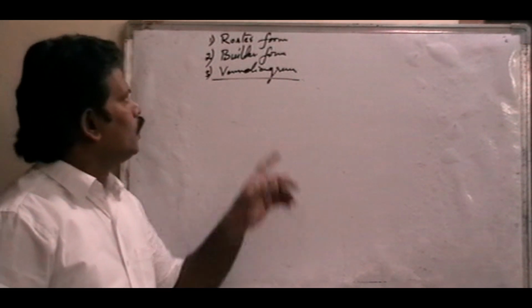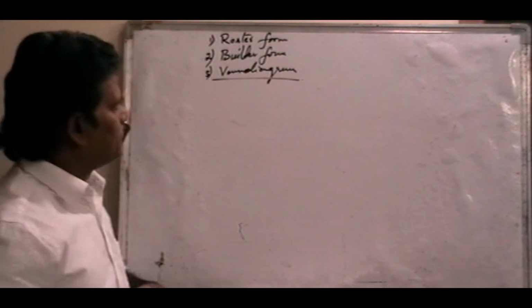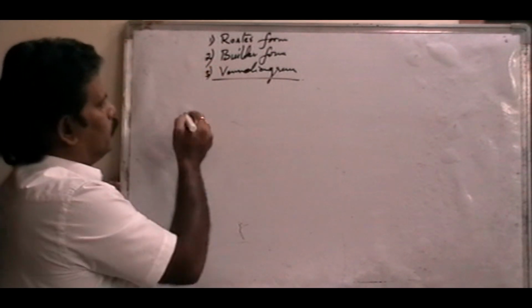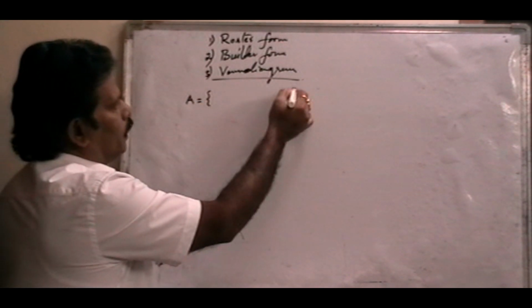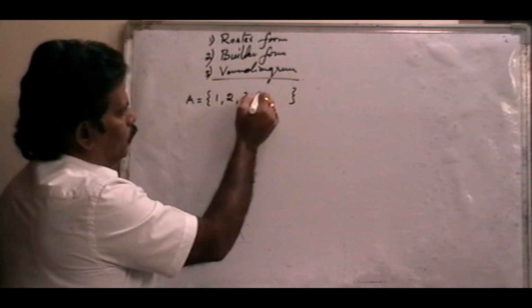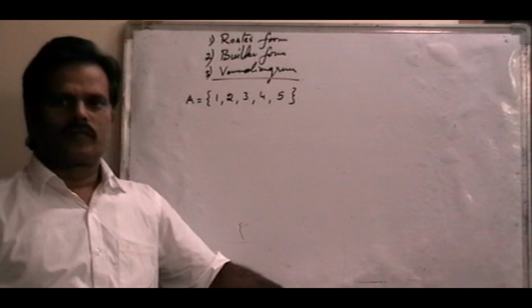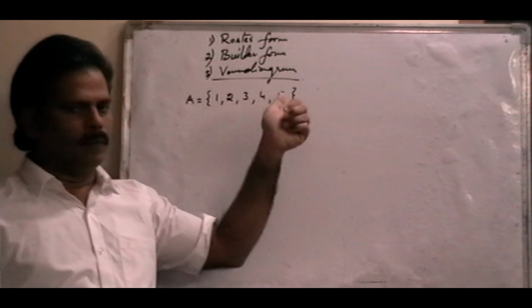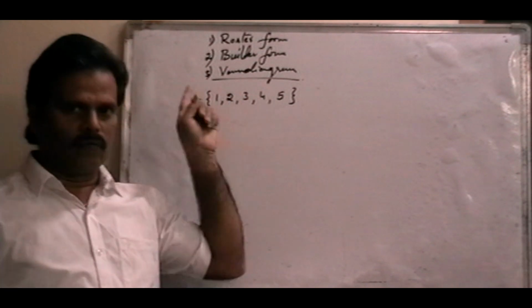Now, first one, roster form. Roster form is nothing but a set of elements. For example, 1, 2, 3, 4, 5. A is a set of elements 1, 2, 3, 4, 5. This is roster form. Actually, what is this set?